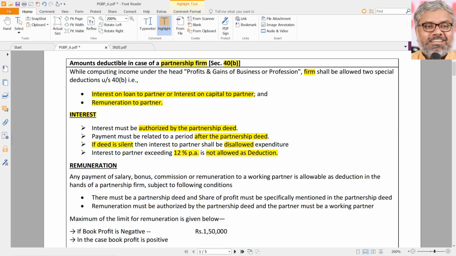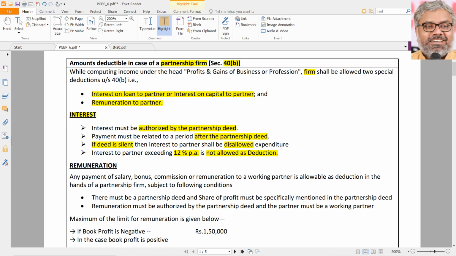Okay, let us say 16,000 rupees interest is paid to a partner as 16% interest on his capital of, let us say, 1 lakh rupees. That means 16% on the 1 lakh capital he has provided, that is 16,000 rupees, was paid by the firm to the partner. Let us take an example like that. As per this provision 40B, how much is allowed as deduction? Only 12,000 is allowed as deduction, and 4,000 is disallowed for the partnership firm. We are talking about the firm here, not the partner.